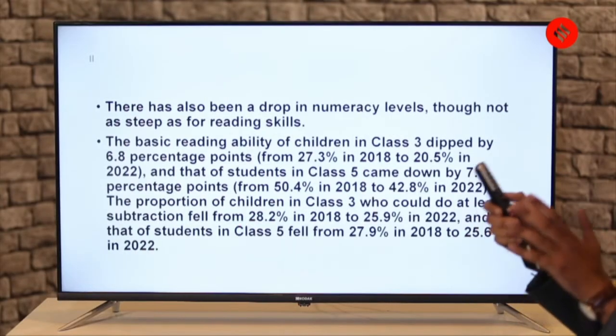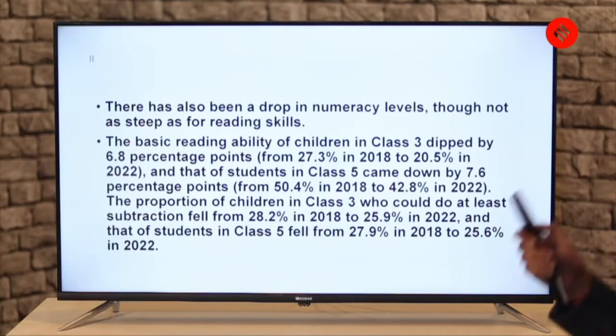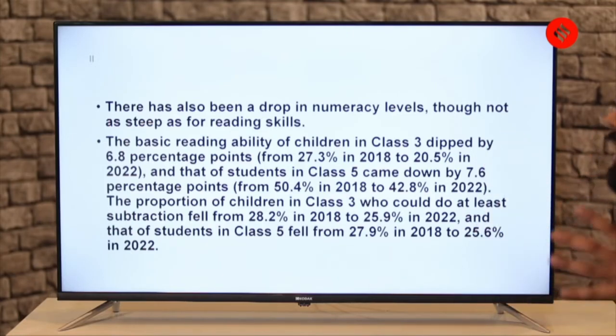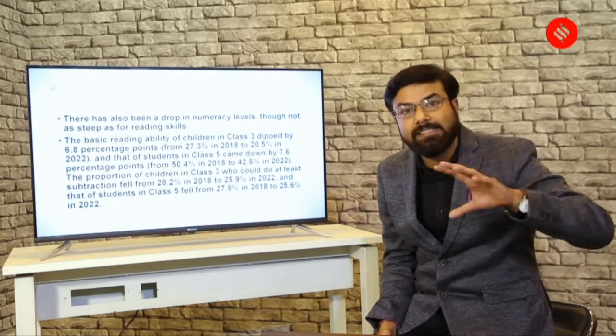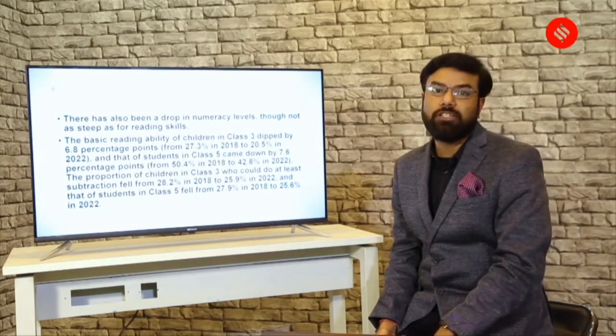When we talk about this point, there has also been a drop in numeracy level. So there was a little trick in the question. There is a drop in the numeracy level, but it is not as steep as for reading skills. Yani reading skills ka jo fall hai, wo bahut zyada hai in comparison to the numeracy level.